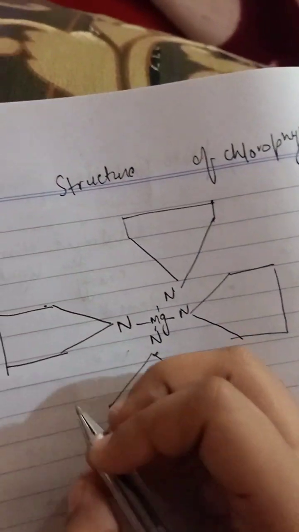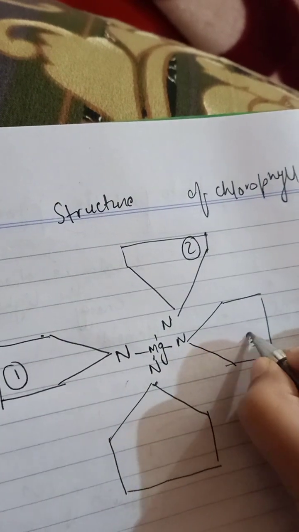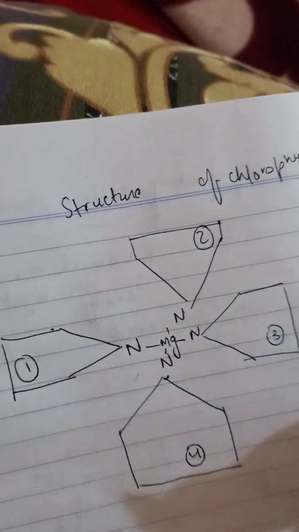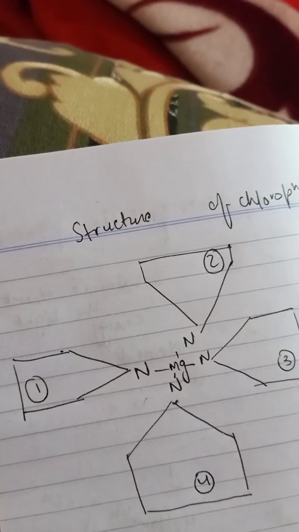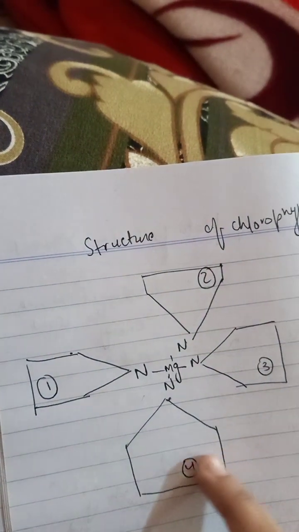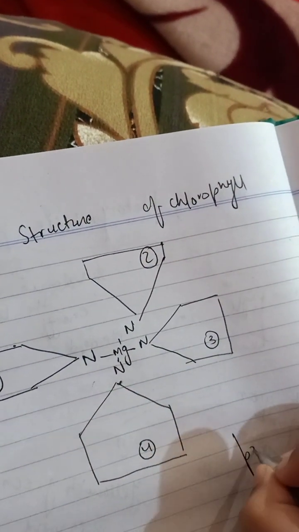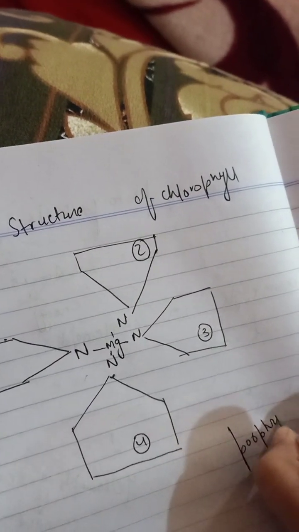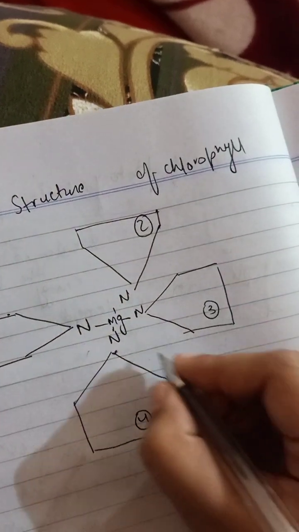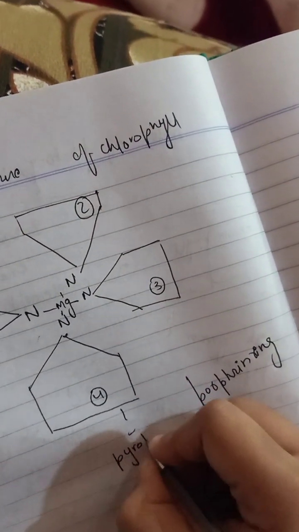Okay, so this is ring 1, this is ring 2, this is ring 3, and this is ring 4. These all rings are called the porphyrin rings. If you're talking about a single ring, that is called a pyrrole ring.